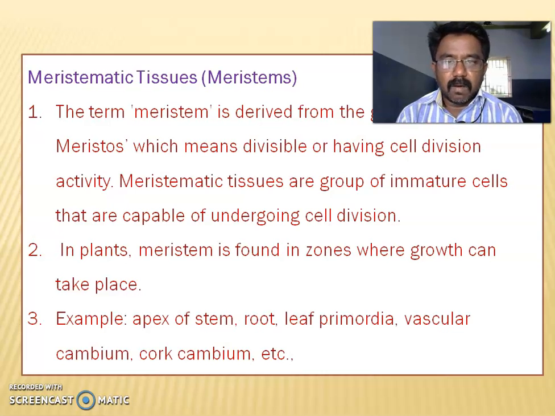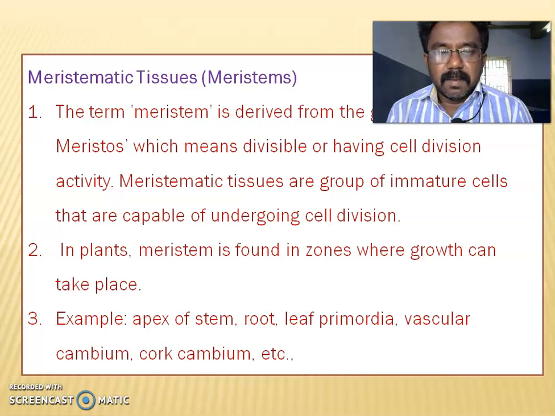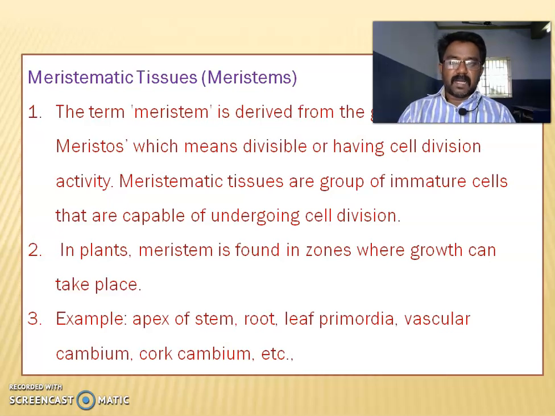meristematic tissue or meristems. The term meristem is derived from a Greek word. Dear students, underline the word meristem from the Greek word meristos, which means divisible or having cell division activity. Meristematic tissues are groups of immature cells that are capable of undergoing cell division. Already you know about cell division, right?